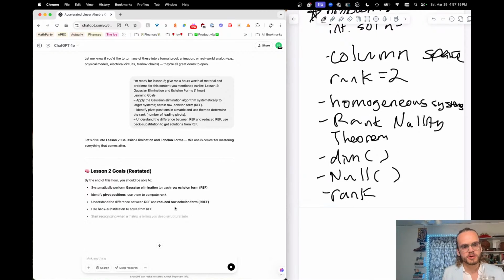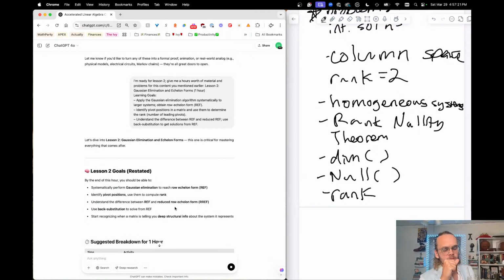So perform Gaussian elimination to reach row echelon form. Familiar with that? Row echelon form is where the bottom left corner of the matrix is converted to have all zeros so that you can then solve for z, y, x, or whichever variables you have. Identify pivot positions. That was something I struggled a little bit with last time. Gonna have to make sure I define that and use them to compute rank.